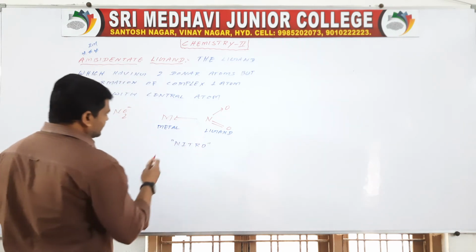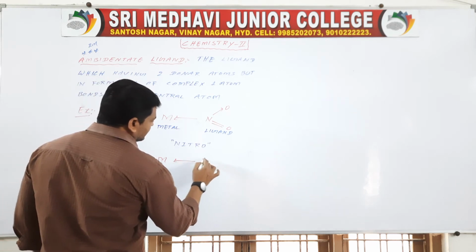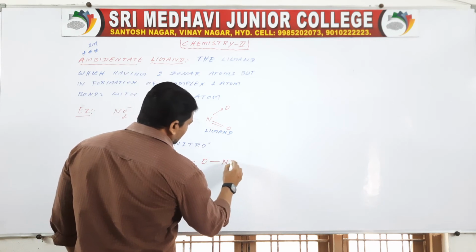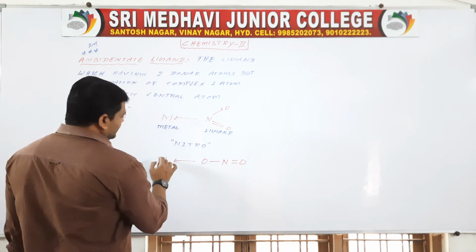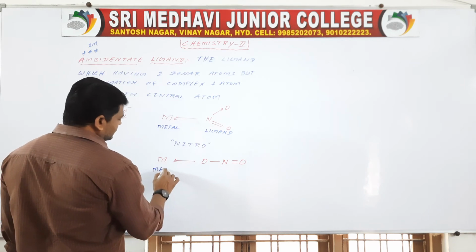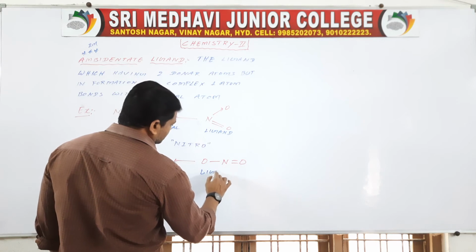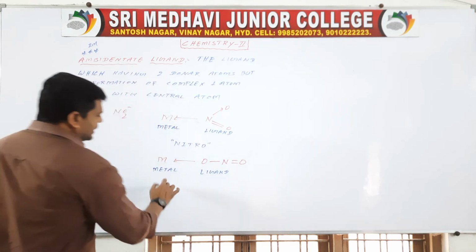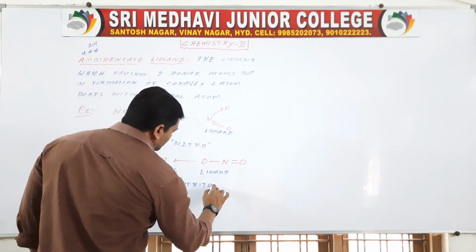If the central metal atom is bonded with oxygen, single bond and double bond O, then here it is the metal, it is the ligand. Then it is called nitrito.